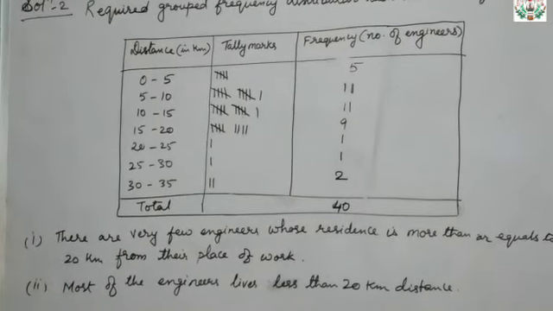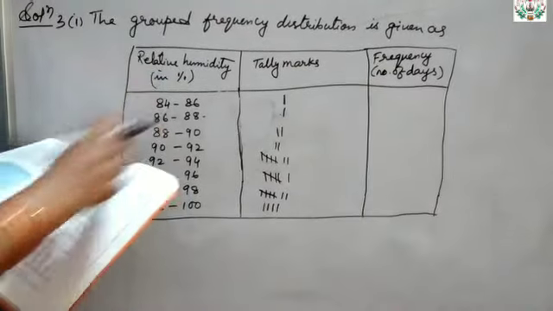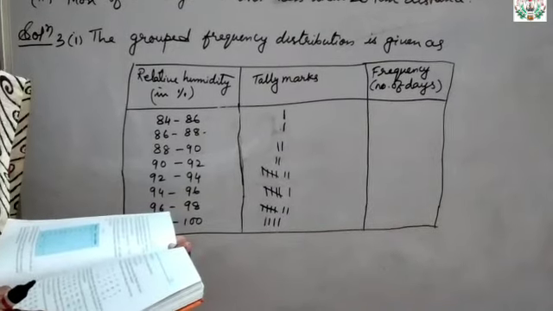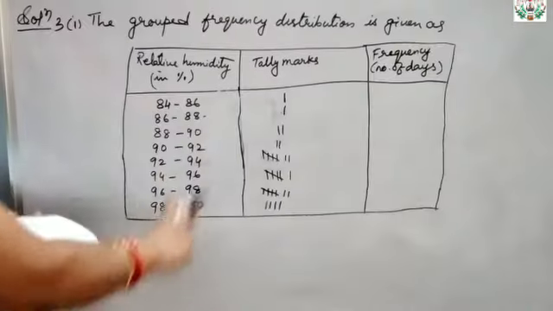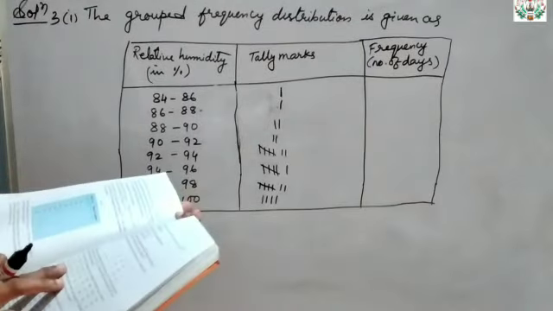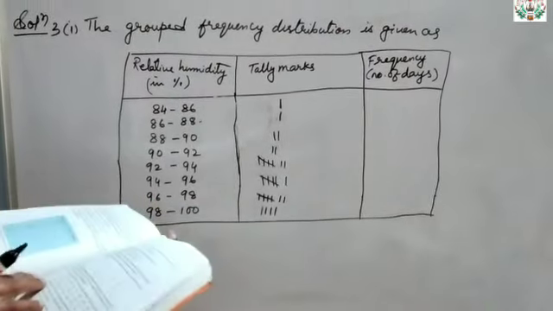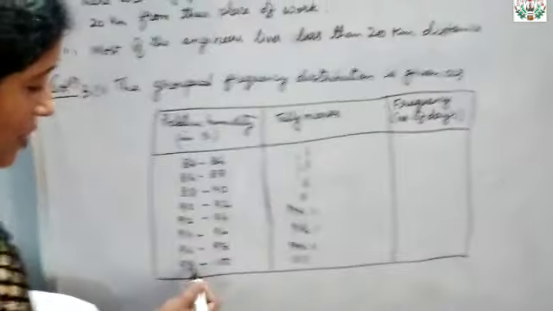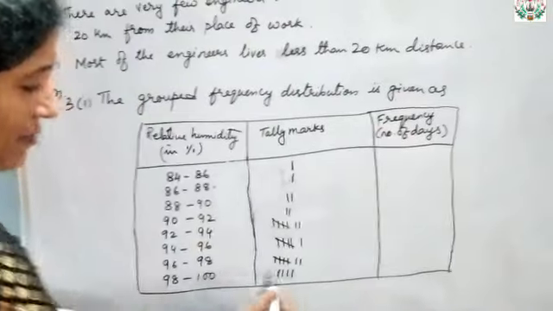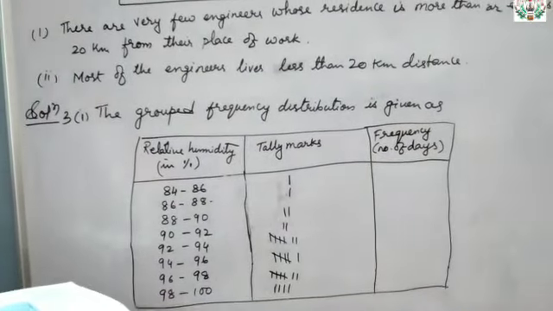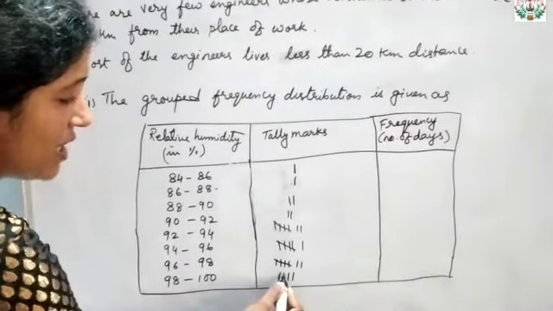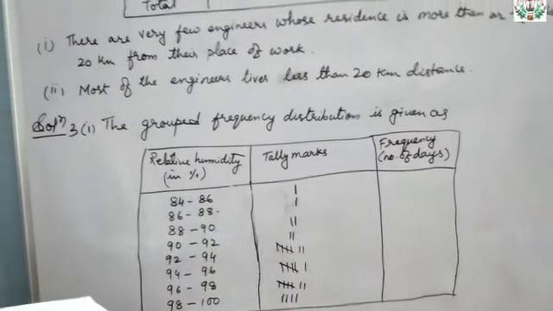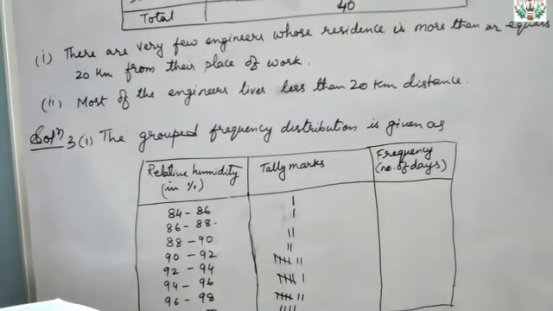Okay, now goes for the next question. The first question is construct a grouped frequency distribution table with classes 84 to 86, 86 to 88. Likewise, the groups are made. Now see each number and put it in the table. Okay, tally marks. The first one is 98.1. So 98.1 means here it will come, so one line. Then the second one is 98.6, so that means the second one. Likewise, see each number and draw the tally marks. Okay, so I have done all the tally marks here.